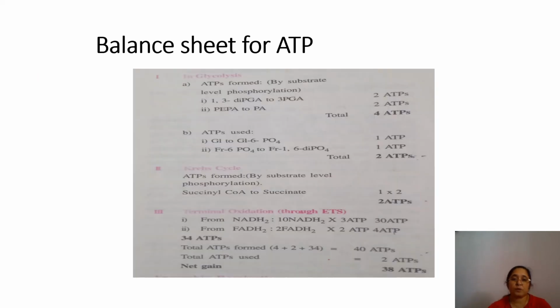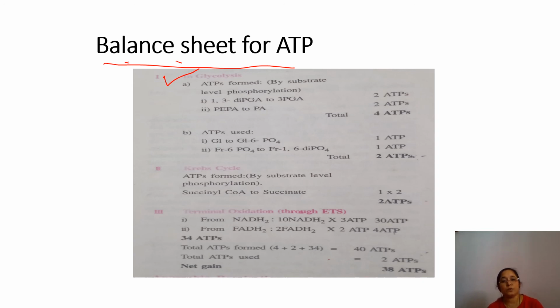Now the last part is the balance sheet for ATP during this whole aerobic respiration. It means what is the total outcome, how much ATP we got at the end of aerobic respiration. Here you can see the balance sheet. We start with glycolysis, then the Krebs cycle, then the electron transport system.